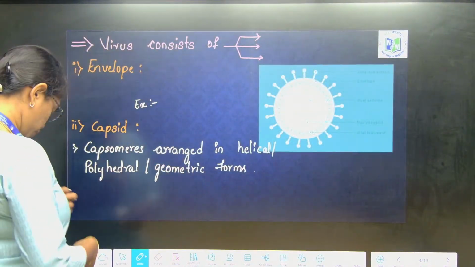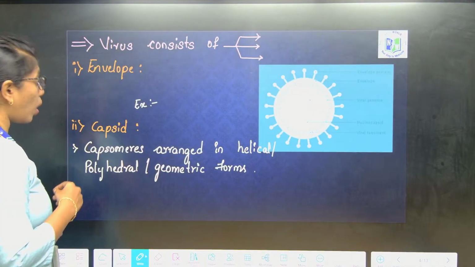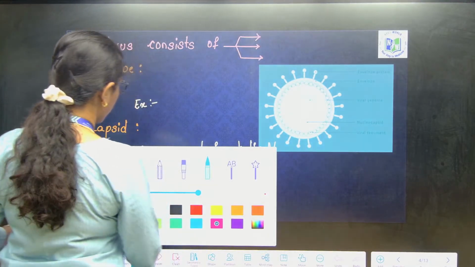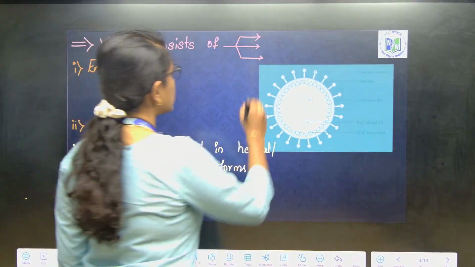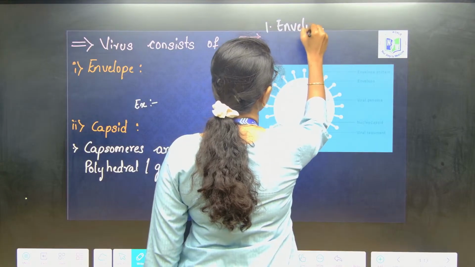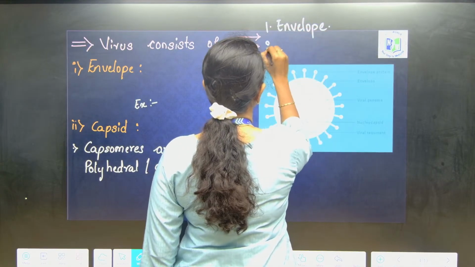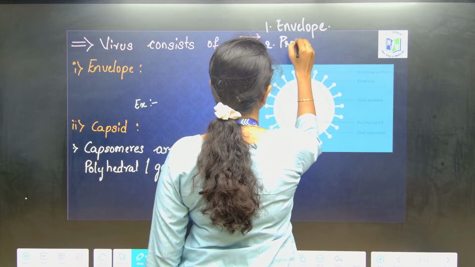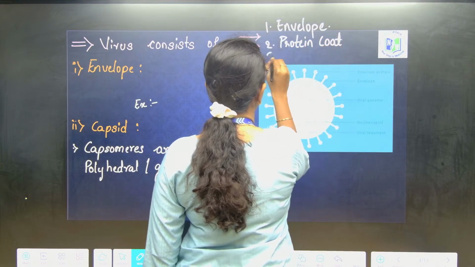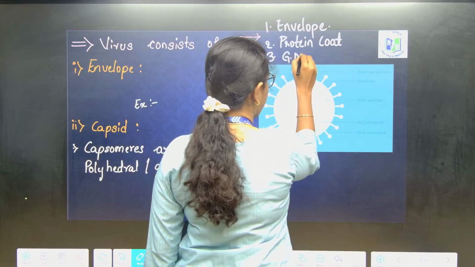Virus consists of what components? What are the components of viruses? Virus consists of three main components. First is envelope, second protein coat, and third component is genetic material.